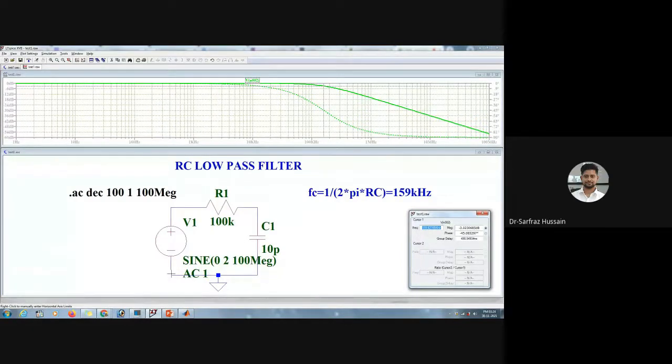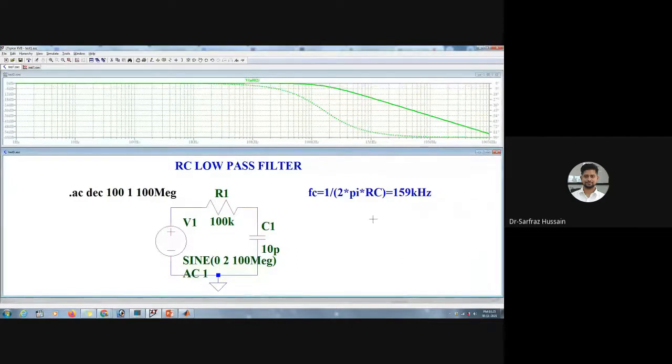Yes, we can use two different grounds also. Let me cut this one using this particular tool, and we can just use this ground.